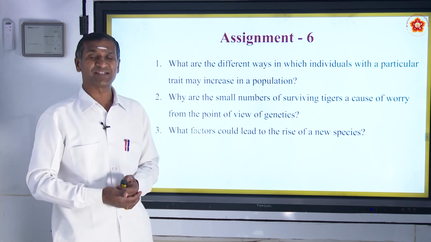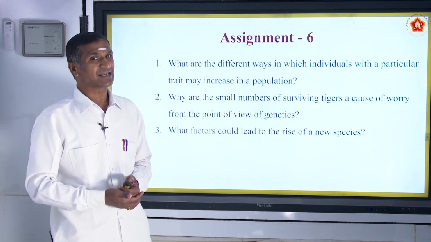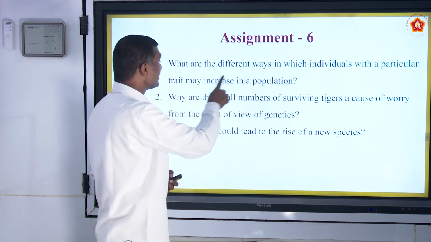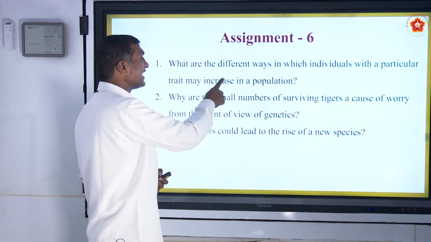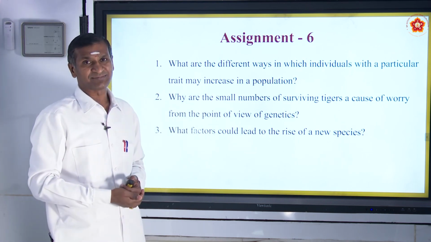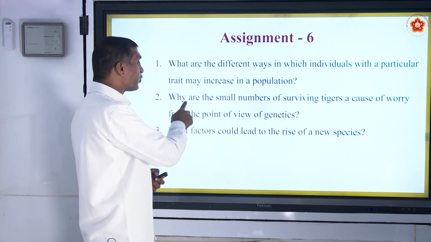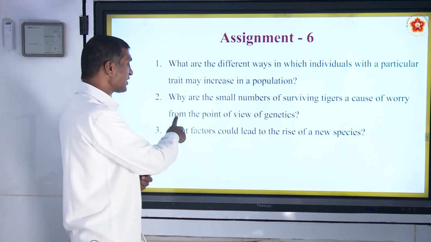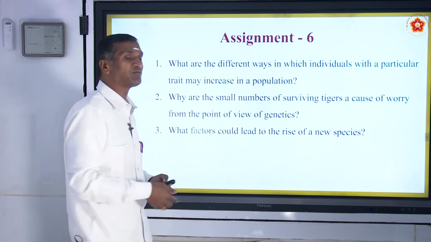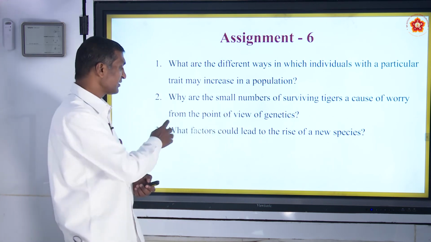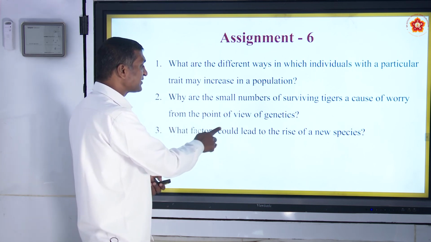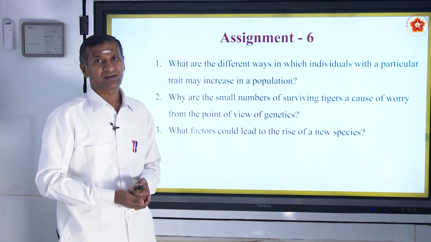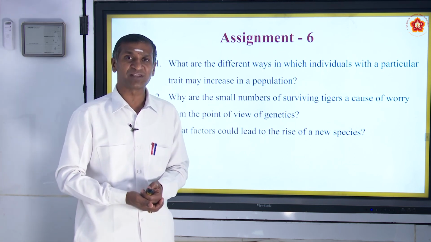First question of this part 6, assignment 6. What are the different ways in which individuals with a particular trait may increase in a population? Second question, why are the small numbers of surviving tigers a cause of worry from the point of view of genetics? Third question, what factors could lead to the rise of a new species? It's a thought-provoking questions, all the 3.